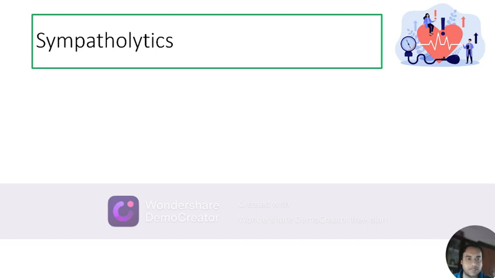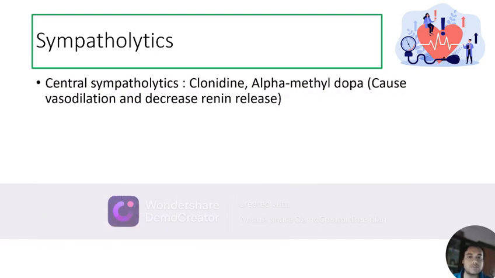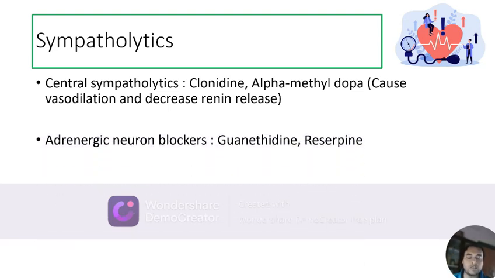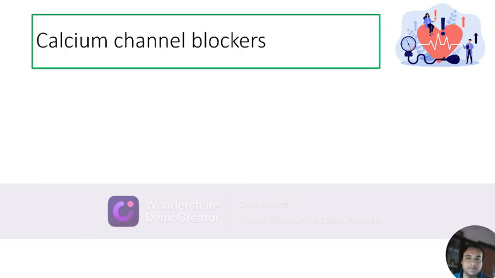Now talking about sympatholytics. They include central sympatholytics like clonidine and alpha-methyldopa. These drugs will block the alpha-2A receptors in the central nervous system, decreasing the central sympathetic outflow, thereby causing vasodilation and decreased release of renin. They can include adrenergic neuron blockers like guanethidine and reserpine. These drugs are however not used nowadays as they can precipitate severe hypotension. They can include alpha blockers that will cause vasodilation by blocking the alpha-1A receptors on the blood vessels, vascular smooth muscle, and beta blockers.